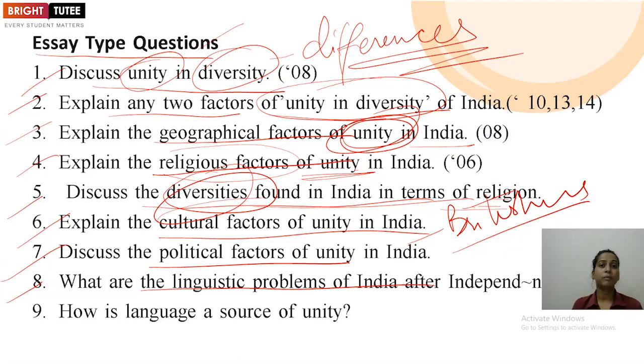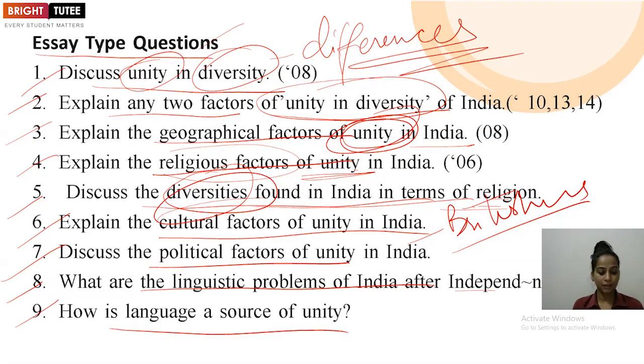The second problem was the reorganization of the states on a linguistic basis. That can also be mentioned here, and the explanation will be there. The third linguistic problem: you can mention the problems related to linguistic minorities. For that you will mention how provisions have been given in our constitution for their protection.